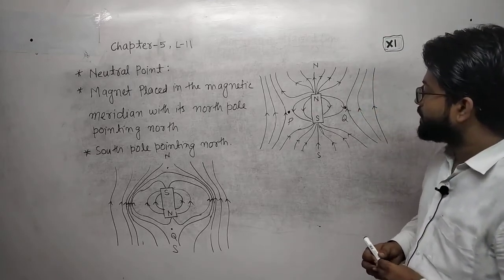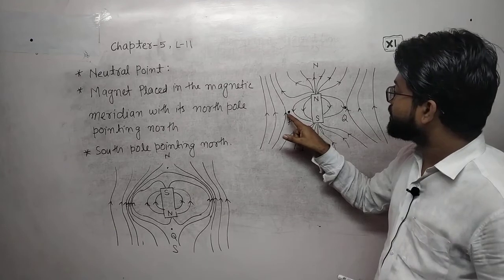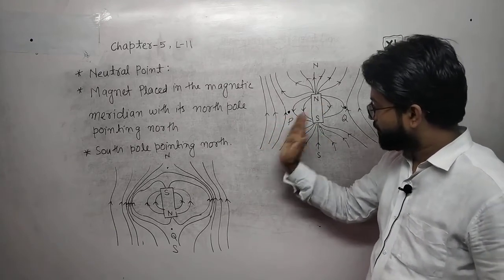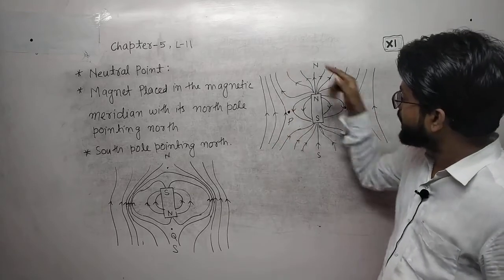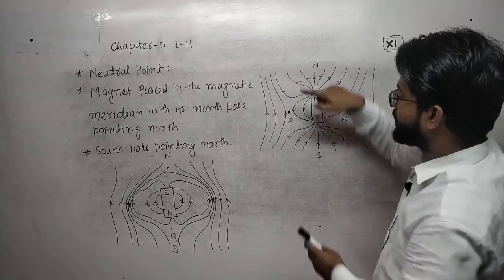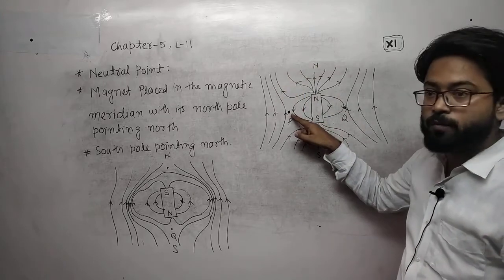But at this point, the Earth's magnetic field is in this direction and the magnetic field of the bar magnet is in the opposite direction. Here there may be a chance of a neutral point. Here also the bar magnet's field is in this direction and the Earth's field is opposite, so there may be a neutral point.